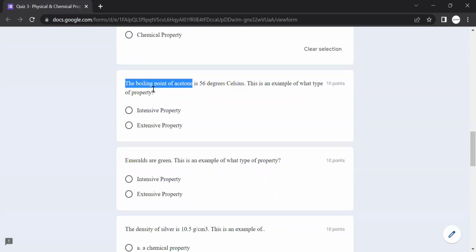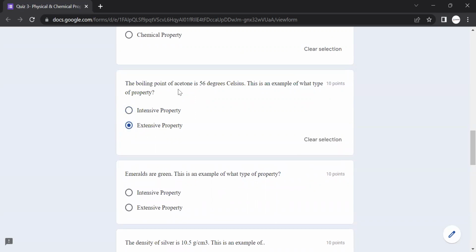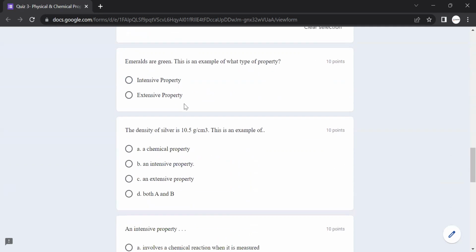And we discussed that any physical property is divided into two sections. The first one is intensive, the second one is extensive property. Intensive properties are not dependent on the amount of substance. However, extensive properties are dependent on the mass or amount of substance. When we look at the boiling point, it's like temperature. And as you know, the mass of the substance doesn't affect the temperature of any chemical compound. Therefore, it will be an intensive property.